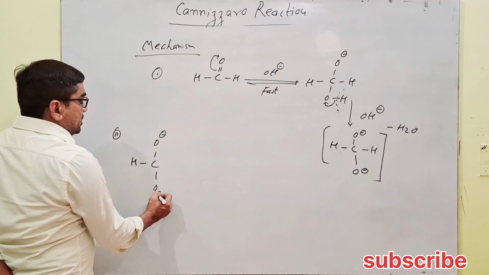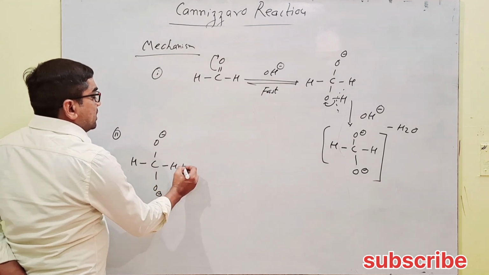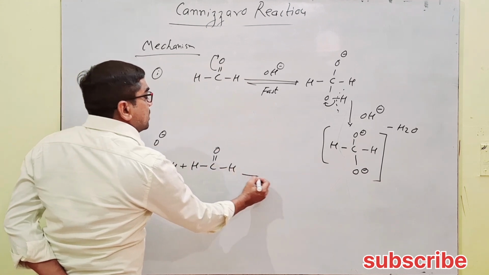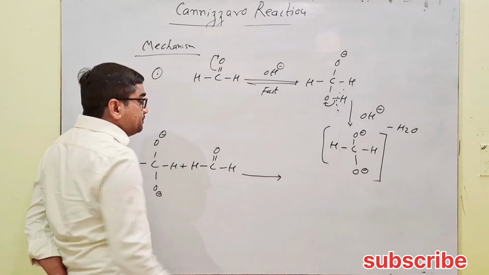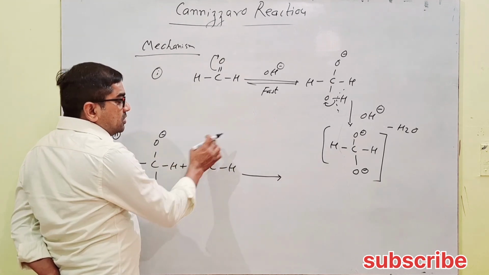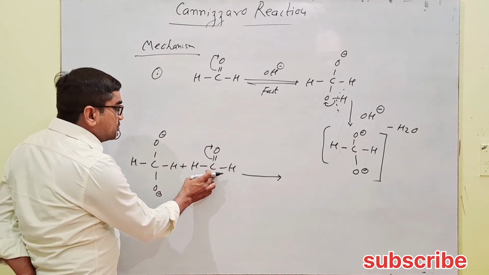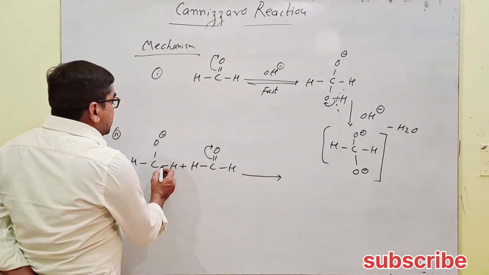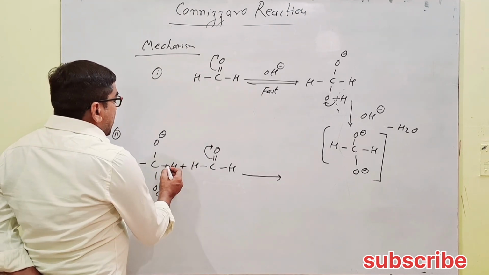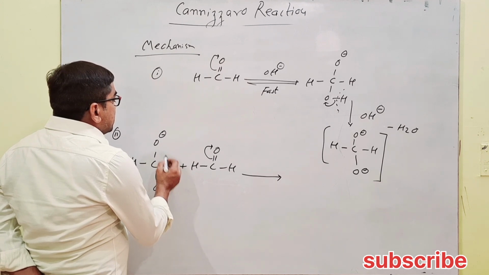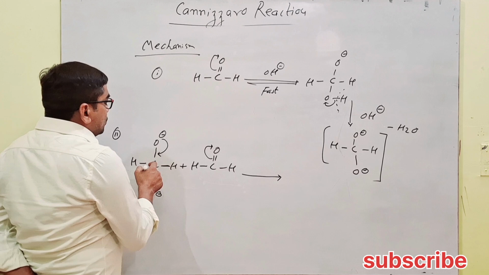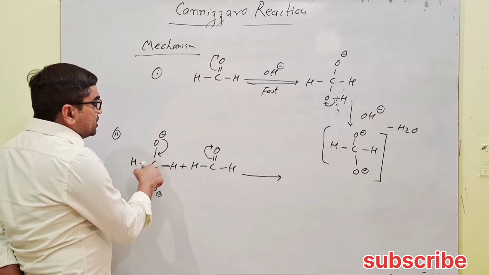Now in the second step, this formed structure that has two oxygens with negative charge reacts with the next aldehyde molecule, because in the Cannizzaro reaction two aldehyde molecules react. Here again the pi electrons move to the more electronegative oxygen, so a positive charge appears on this carbon, due to which this carbon hydrogen bond breaks, and here electrons are accepted. This electron moves in the form of a pi bond, due to which it becomes balanced.